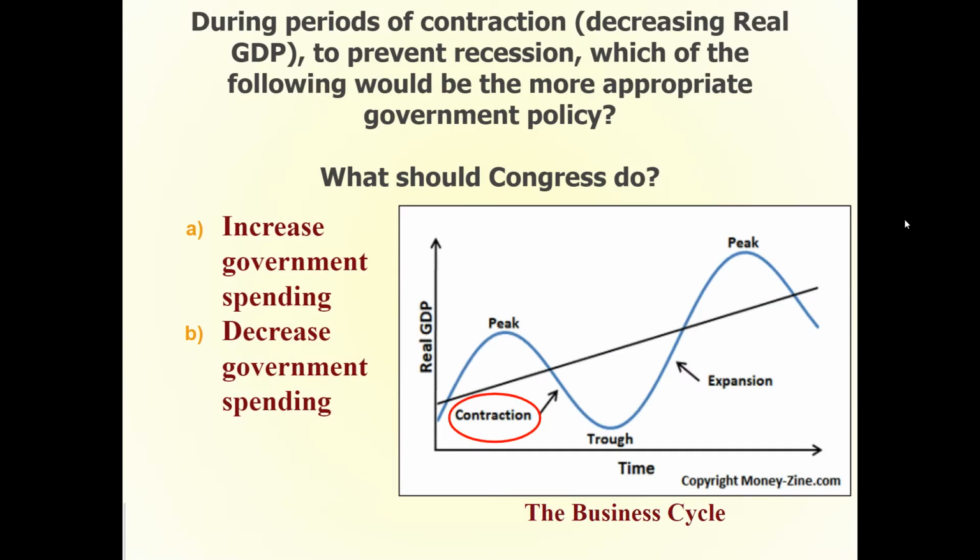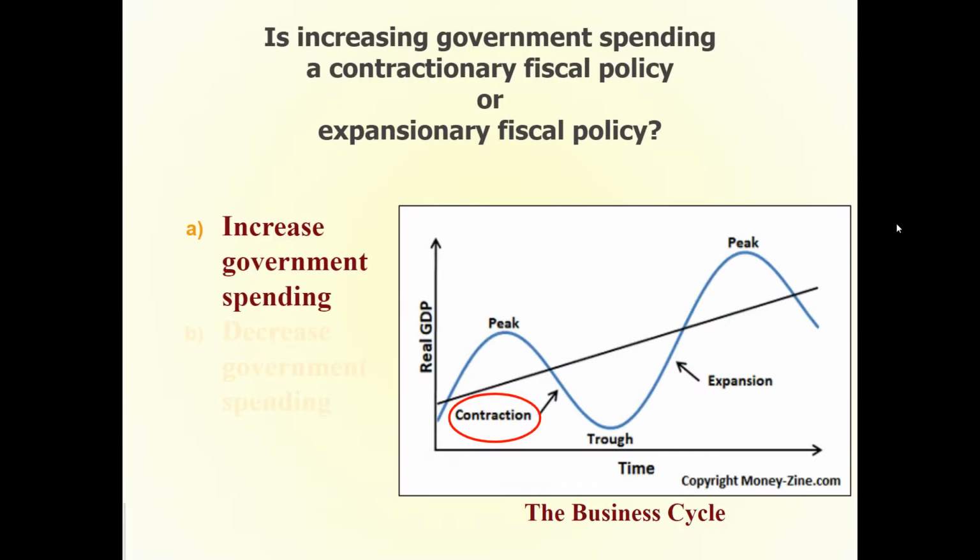During periods of contraction, to prevent recession, which of the following would be the more appropriate government policy? What should Congress do? Increase government spending or decrease government spending? Is increasing government spending a contractionary fiscal policy or expansionary fiscal policy?